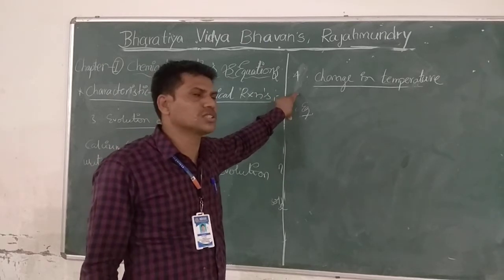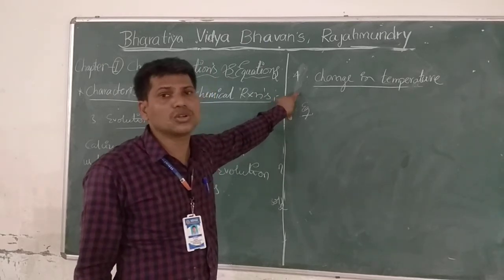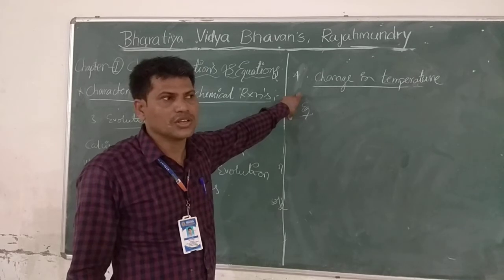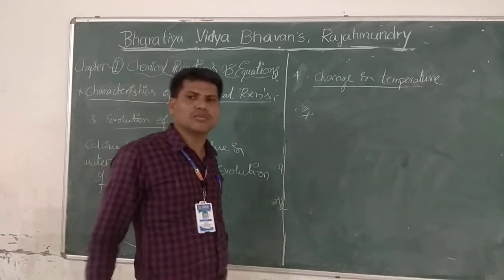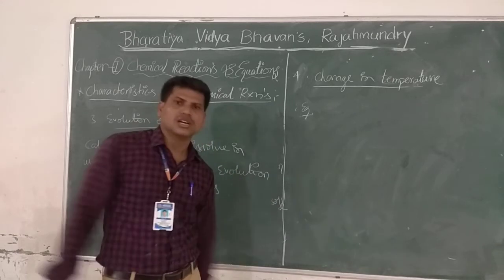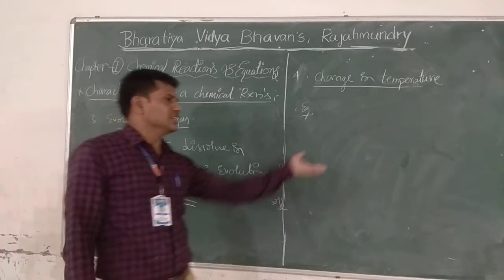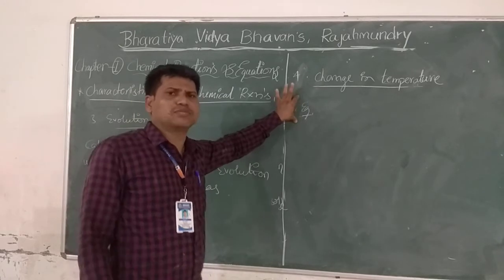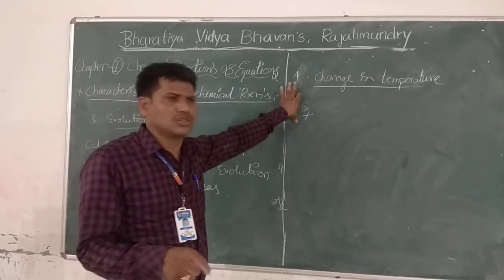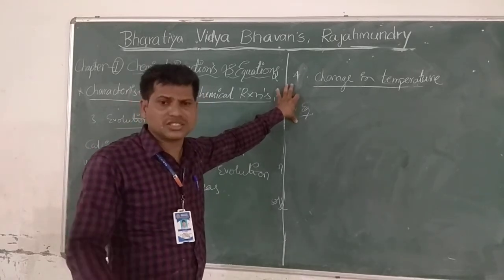Such processes or reactions are known as exothermic reactions. It is only by touching that we can observe this type of reaction. That's why I could not take a demonstration here.